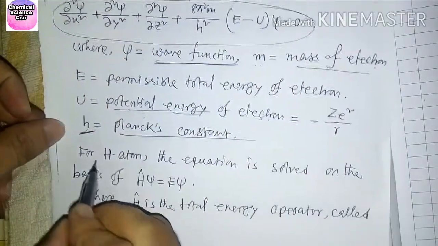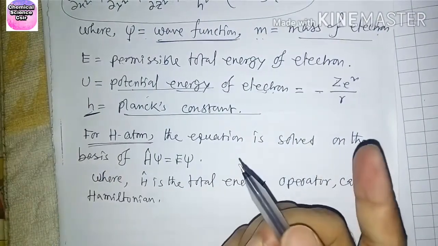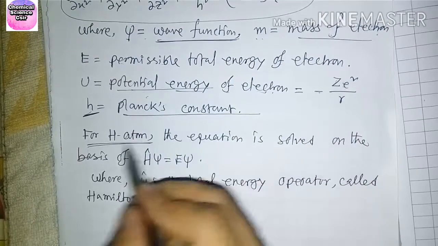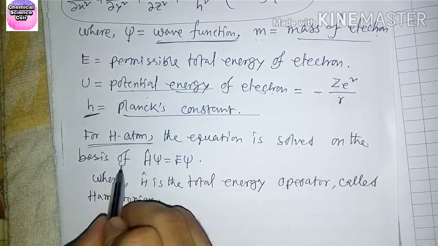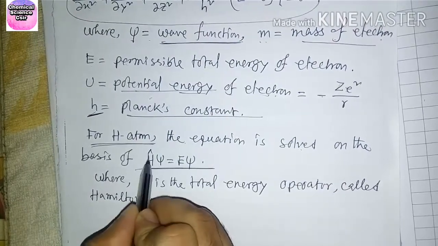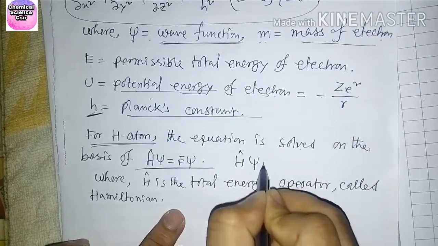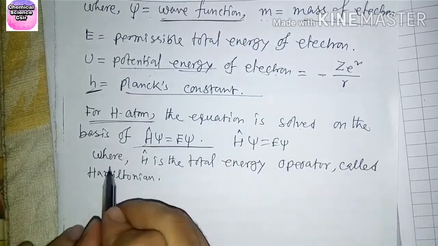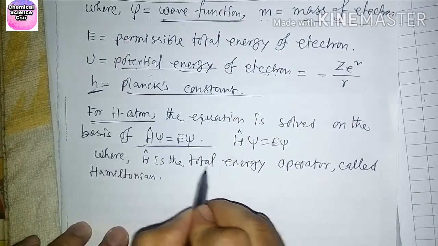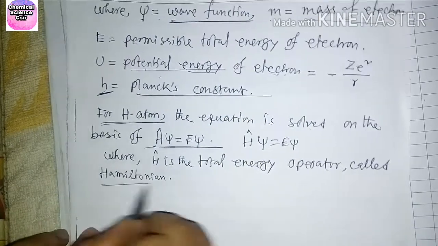You should learn it. For the hydrogen atom this is very easy. In the hydrogen atom, the atomic number is 1. For the hydrogen atom, the equation is solved on the basis of this one: H cap psi equal to E psi, where H cap is the total energy operator, called the Hamiltonian operator.